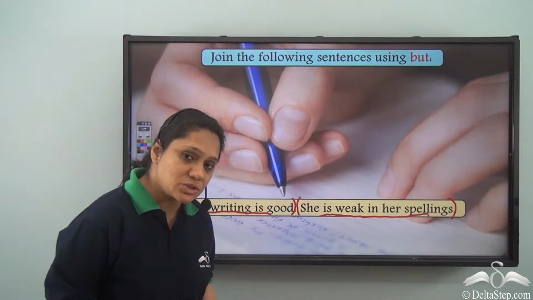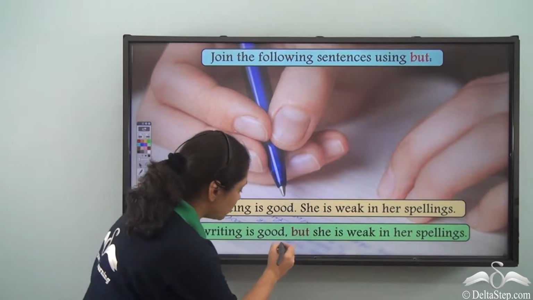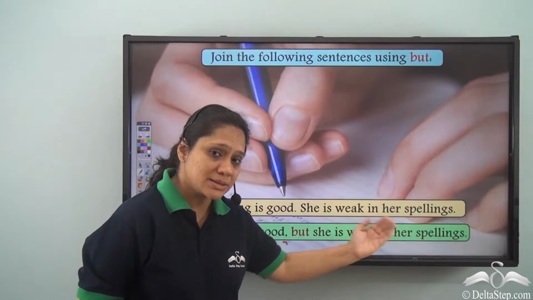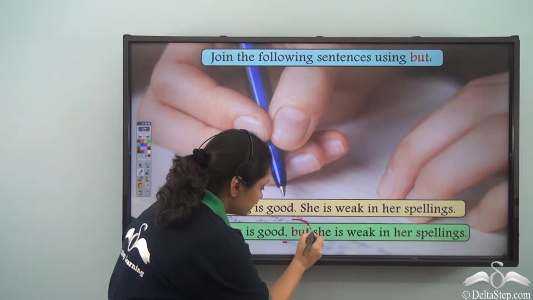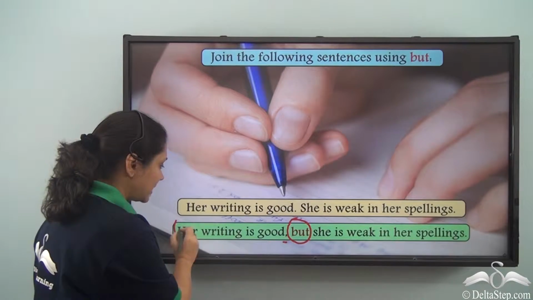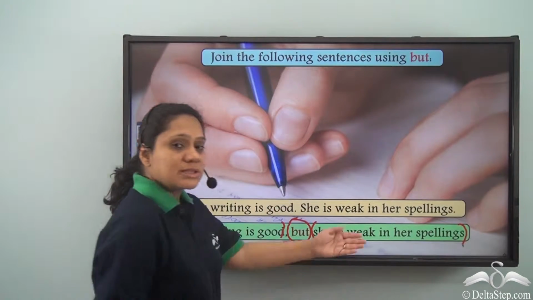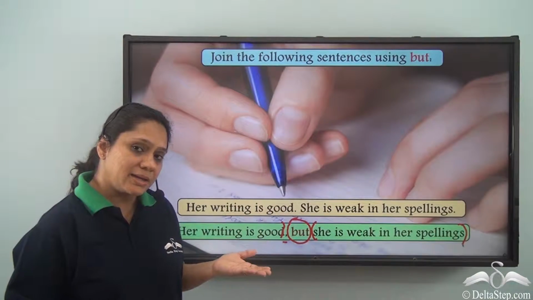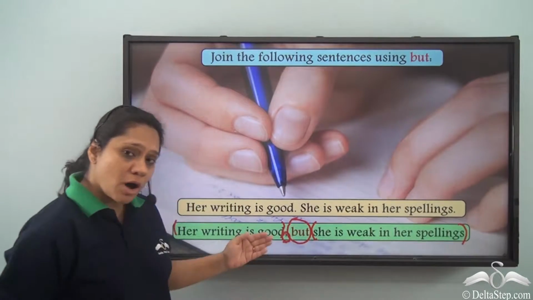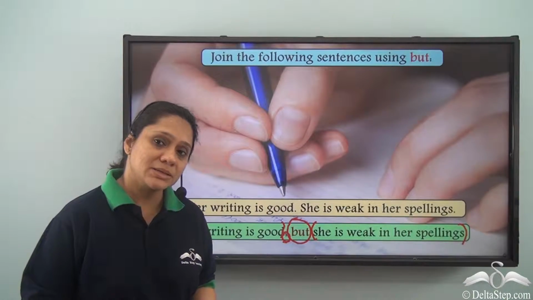So, how will we join these two clauses? We will write, her writing is good, comma, but she is weak in her spellings. So, but is joining the two independent clauses. Her writing is good. She is weak in her spellings. These clauses are showing us contrasting ideas, and we have put a comma before we put but because we are joining two independent clauses.